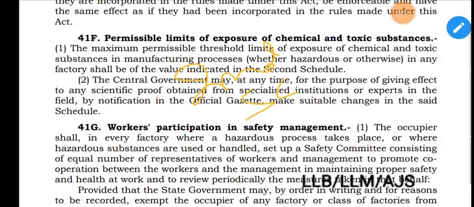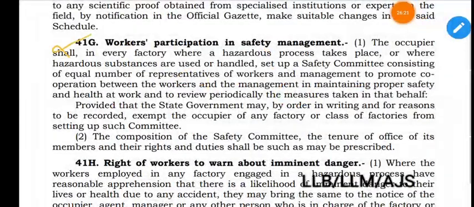Then comes section 41G. Workers' participation in safety management. The word management is used here, and the workers shall participate in safety management. Section 41G subsection 1 provides that the occupier shall, in every factory where a hazardous process takes place, where hazardous substances are used or handled, set up a safety committee.